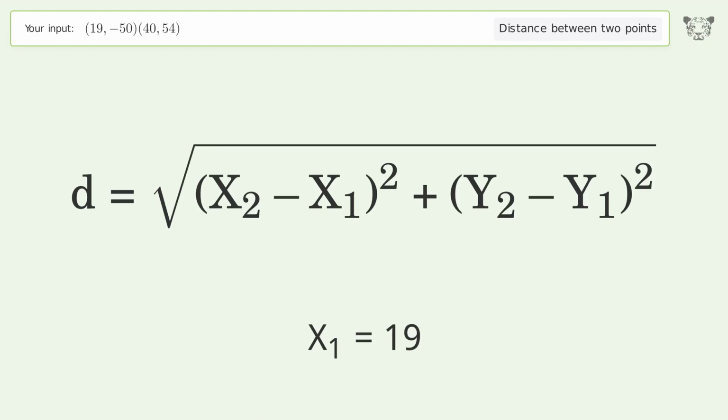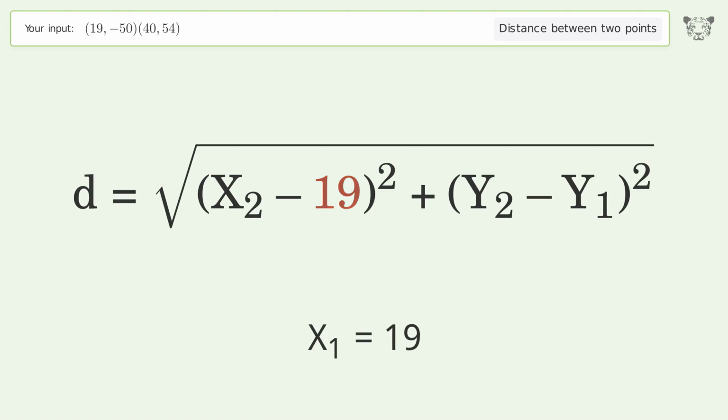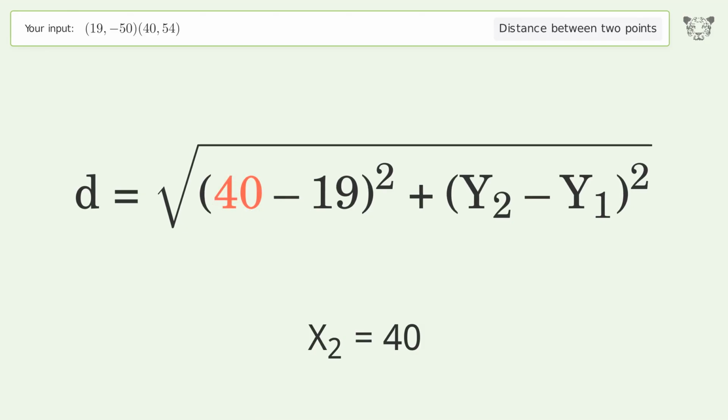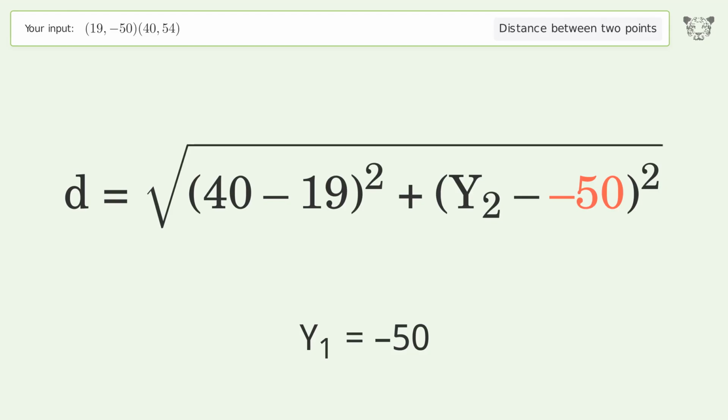x1 equals 19. x2 equals 40. y1 equals -50. y2 equals 54.